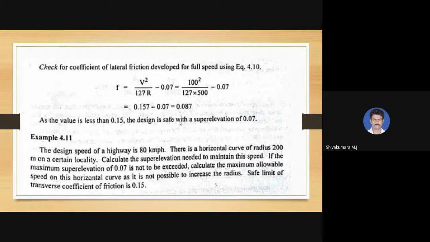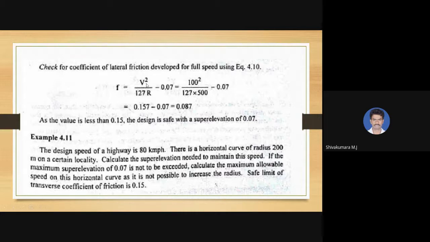So E plus F equals V square divided by gR, and E can be sent to the other side. So in terms of kmph, F equals V square by 127R minus 0.07 can be calculated. If this value is less than 0.15, that is fine. Otherwise, you will have to calculate the restricted speed.